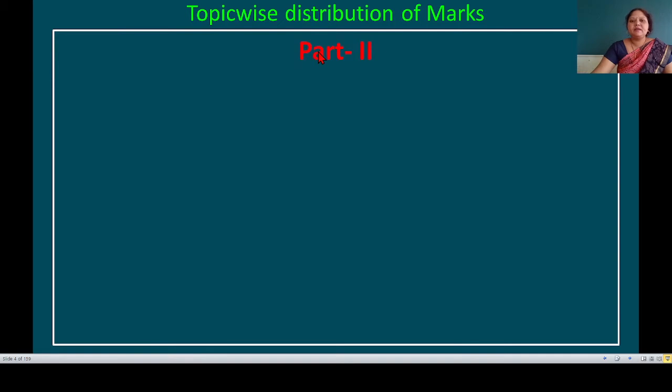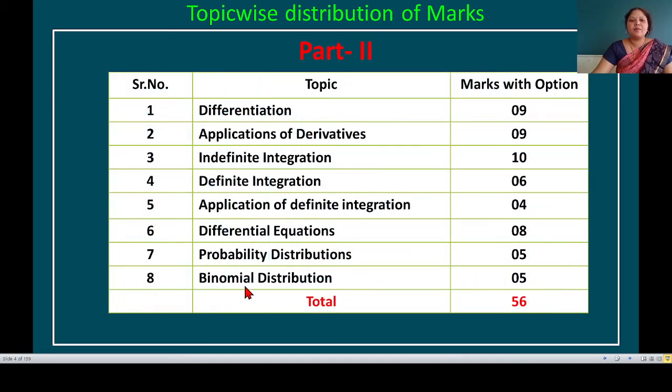In part second, there are 8 topics: differentiation, applications of derivatives, indefinite integration, definite integration, application of definite integration, differential equations, probability distributions and binomial distribution.